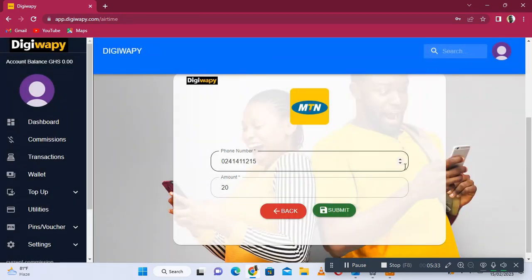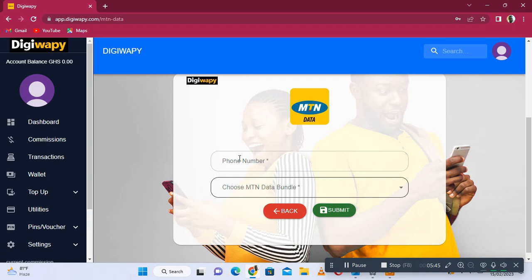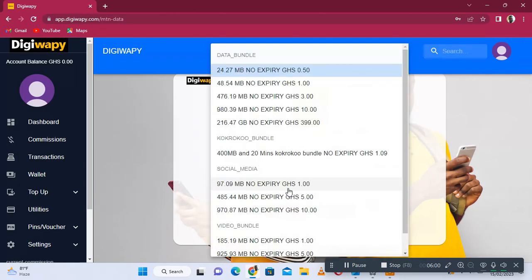All right, let's go to the bundle. Come to top up, go to data, select MTN or any network. If it is for Vodafone, you select it. Enter the number, 024 41 12 15. All right, so these are the data packages.